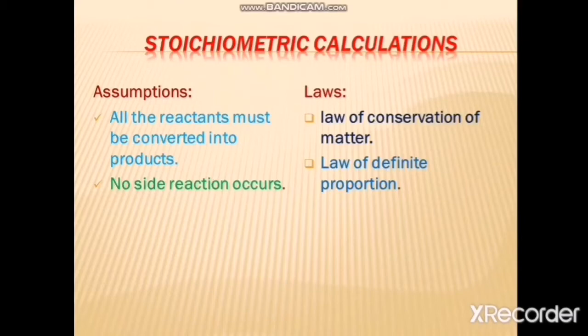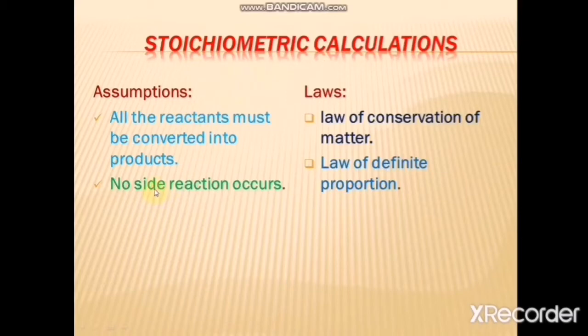If you have used some quantity of reactants and it is not converted completely into product, it means the reaction has not stopped, the reaction is progressing. So you can't study it completely. That's why for stoichiometric calculations, you have to assume that all the reactants are converted into products. If this assumption is fulfilled, then you will be in a position to compare the number of moles or quantity of reactants and products, so you can perform stoichiometric calculations.